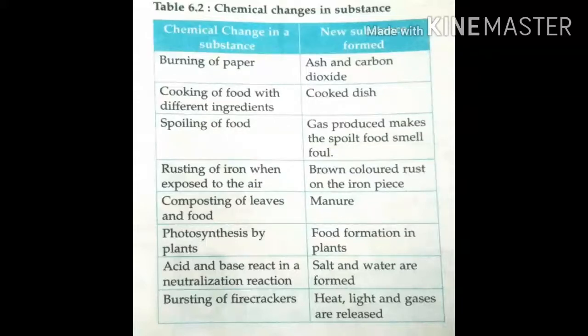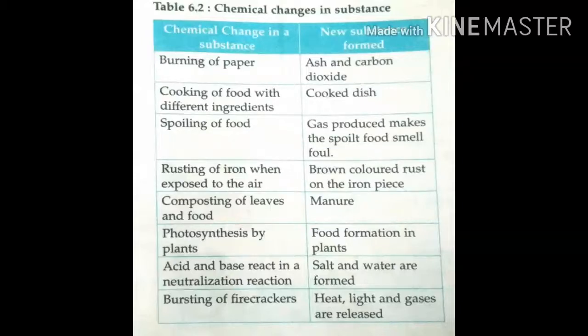Next one, cooking of food with different ingredients. We get cooked food, so this is a new substance. We add a few substances to make a dish.